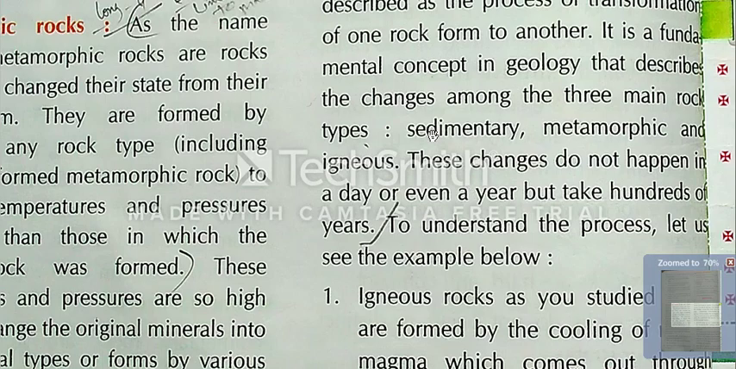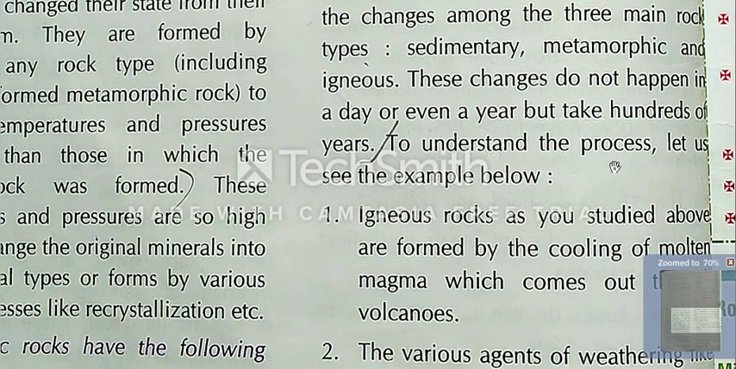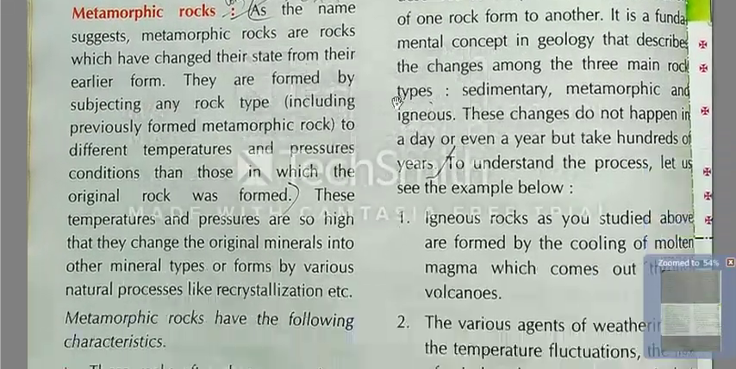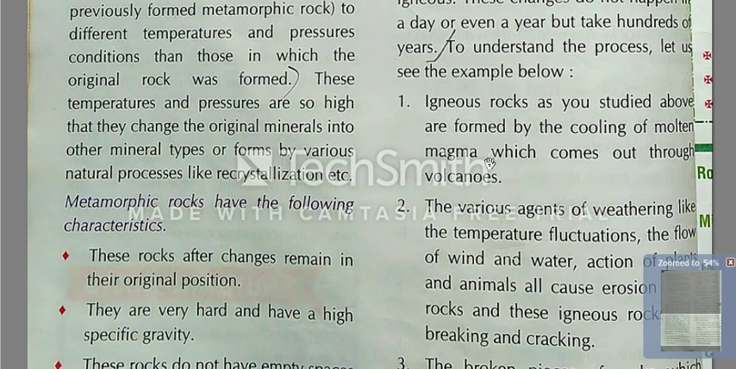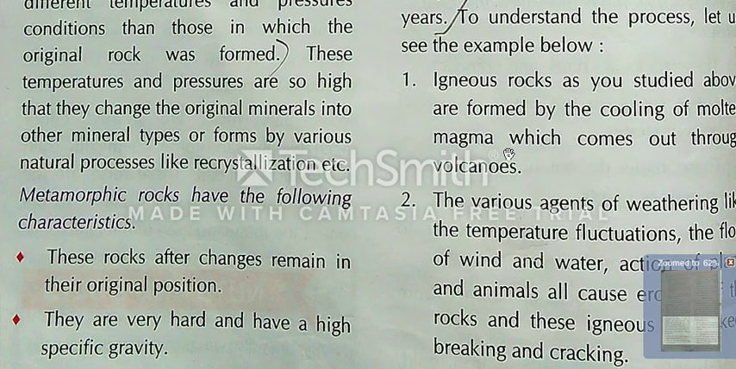In the rock cycle, when one rock is transformed into another, it takes more than 100 years. So you have seen here that for changing from one rock to another, it takes a very long time. It does not happen in a single day or a particular year. Clear? Okay. To understand the process, let us see the examples below, and we will see about the rock cycle.